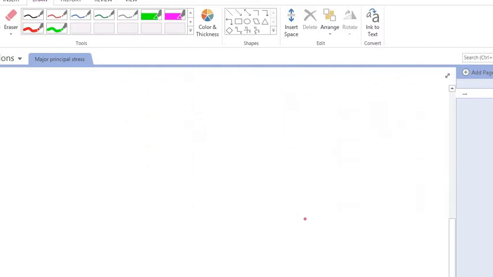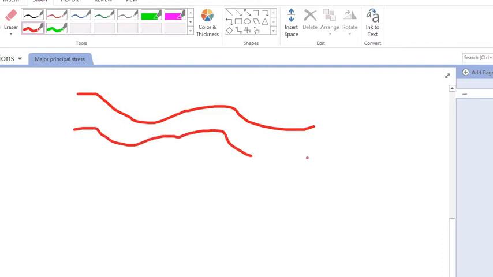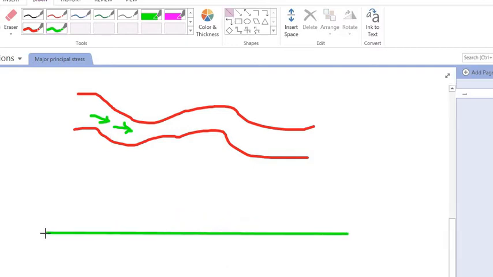Just see, I am considering, say, one river is flowing. This is the river, and water is flowing within this river. Here I will consider one datum line or one reference line.